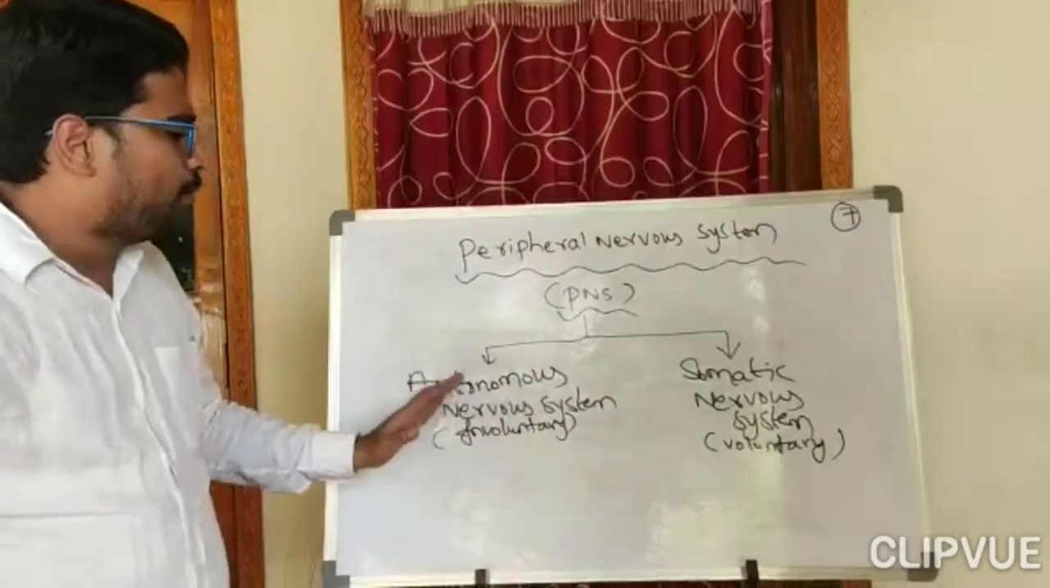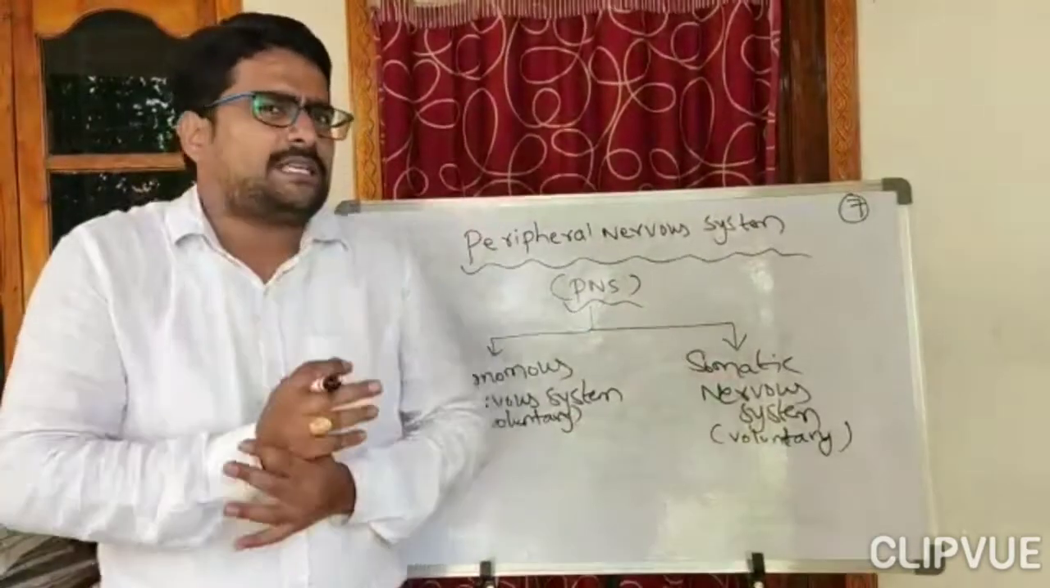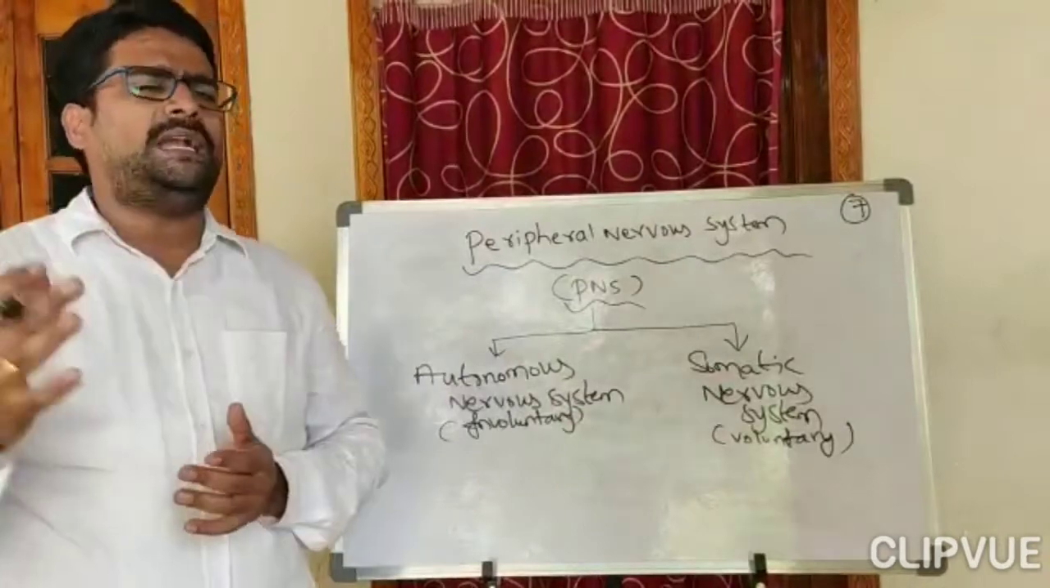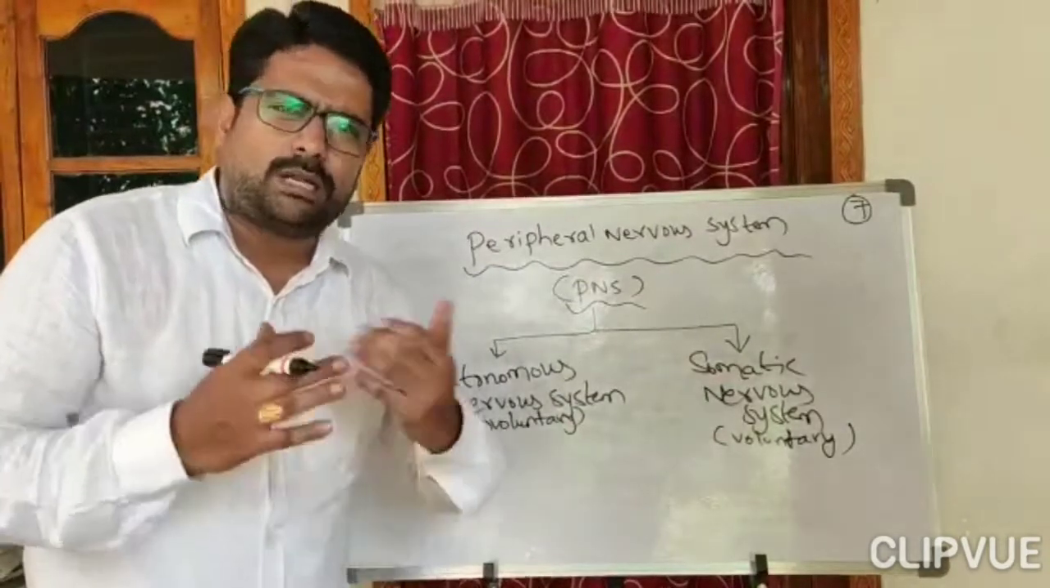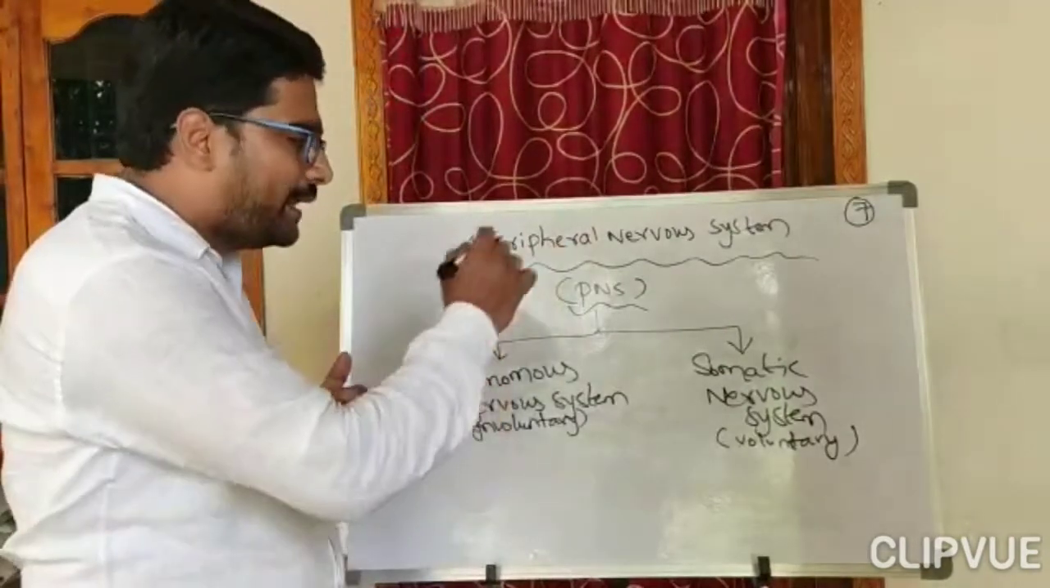One is the autonomous nervous system, and the other one is the somatic nervous system. So the peripheral nervous system can coordinate both voluntary and involuntary functions. What are voluntary and involuntary functions? Now I want to teach a lesson for you, and I am writing on the blackboard.